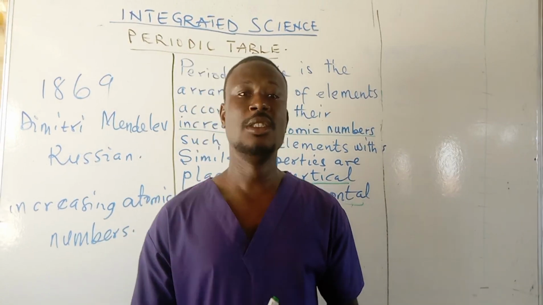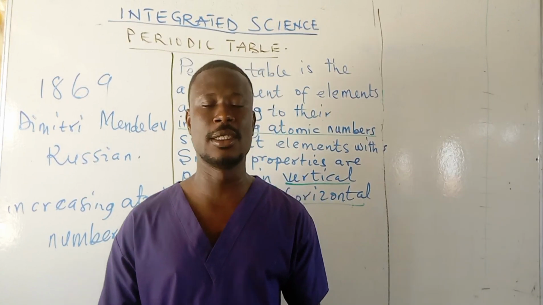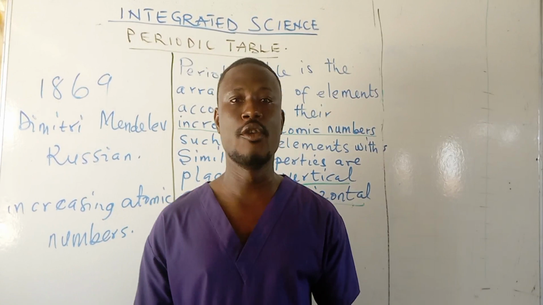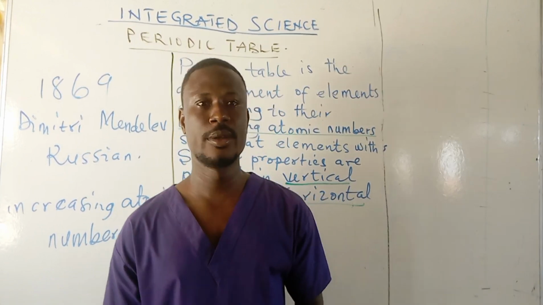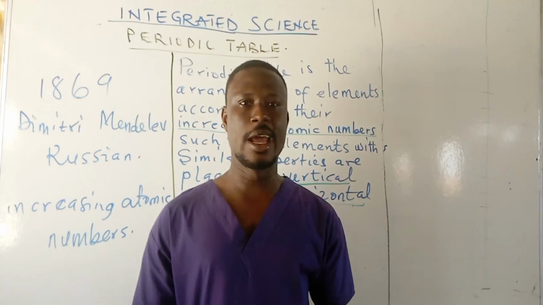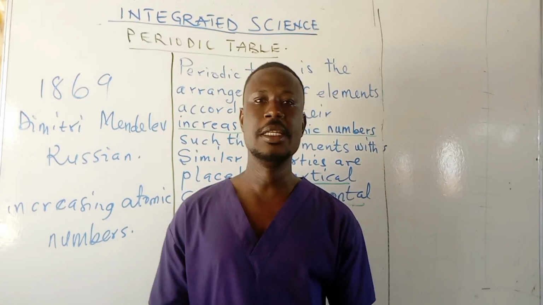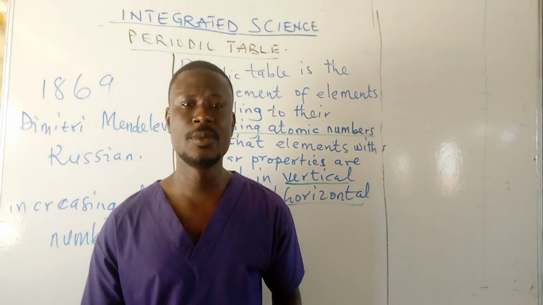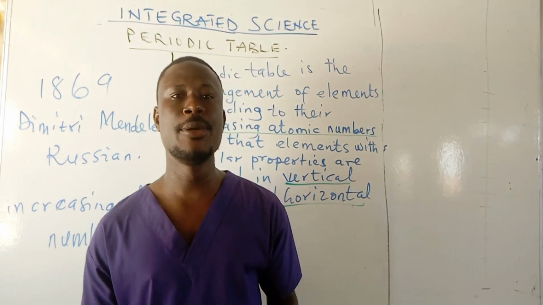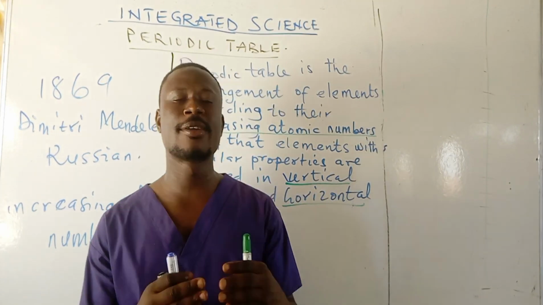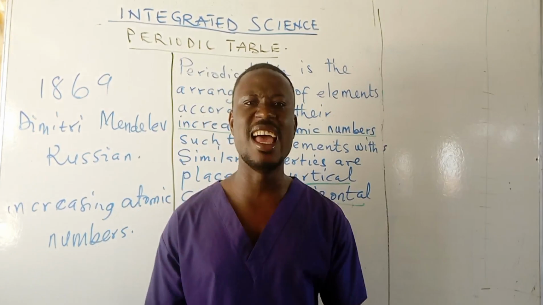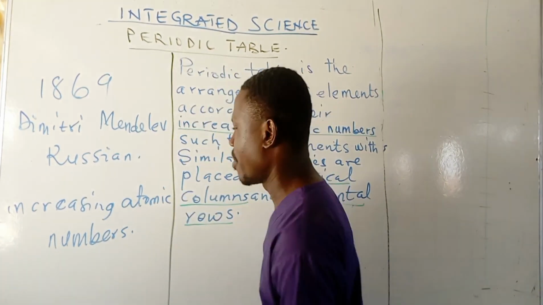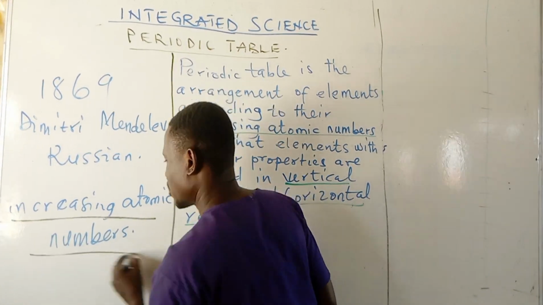So then, what is the periodic table? By definition, we can say that periodic table is the arrangement of chemical elements according to their increasing atomic numbers, such that elements with similar properties are placed in vertical columns and horizontal rows.